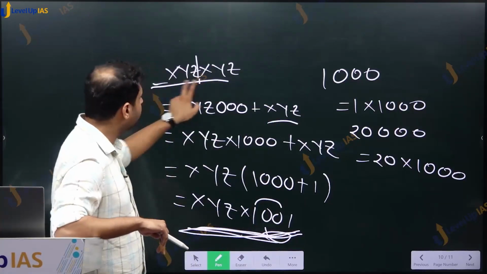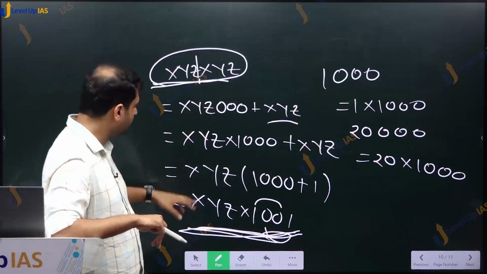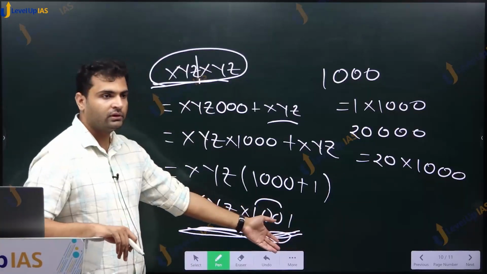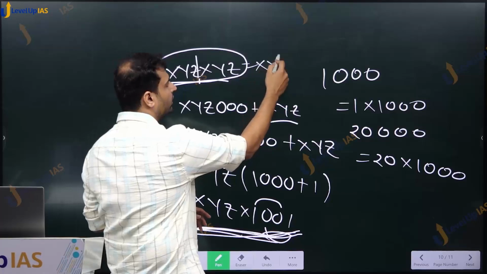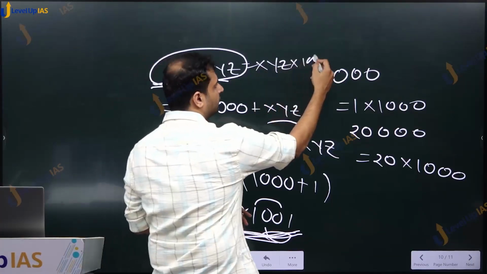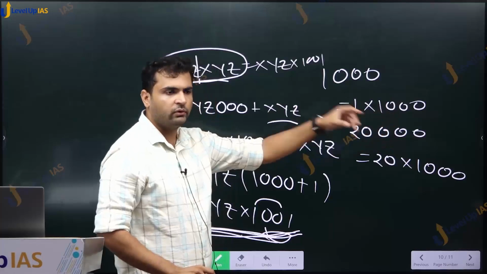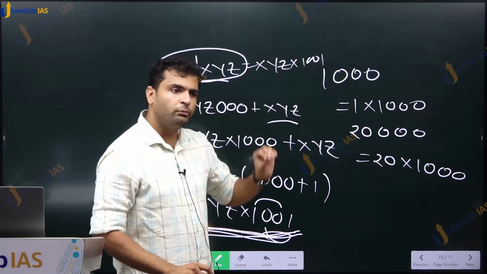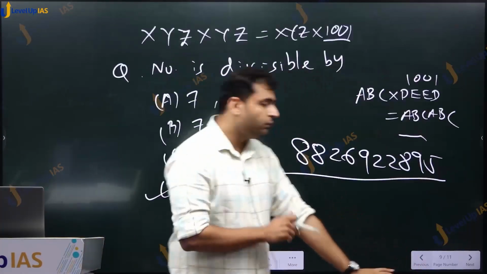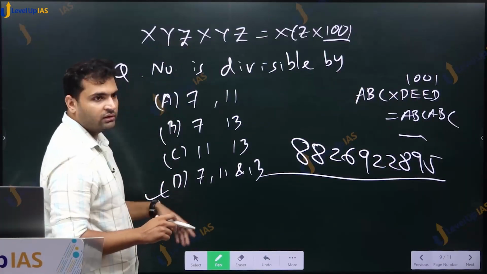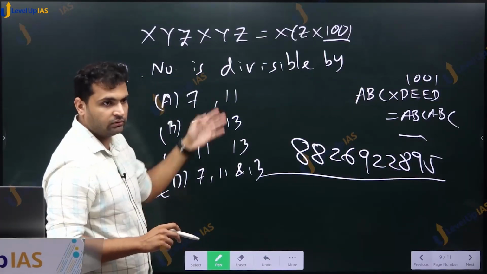Now you know that this XYZ type of number is nothing but XYZ into 1000, 1001. Now you know that this is XYZ into 1001 directly. And if you don't remember this, what do we do in the examination hall? We put values. We don't waste time. We see that this is true for any XYZ, na? That is what they are saying.